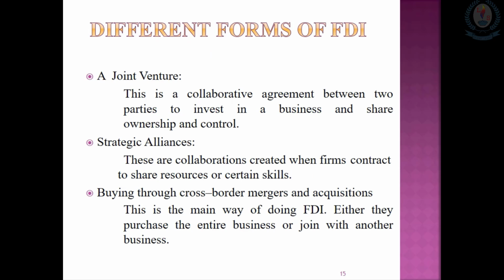This slide shows you the different forms of FDI. There are three main forms: a joint venture or strategic alliance, or buying through cross-border mergers and acquisitions. You can go through this one and understand what these different forms are.